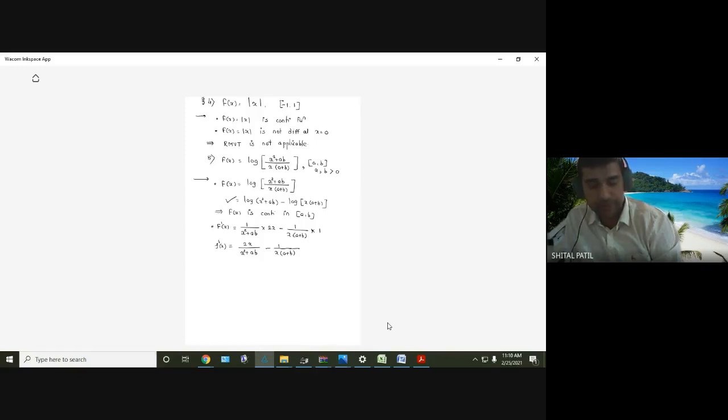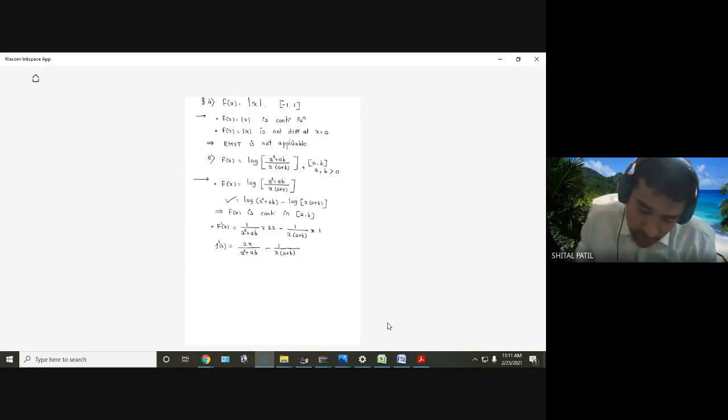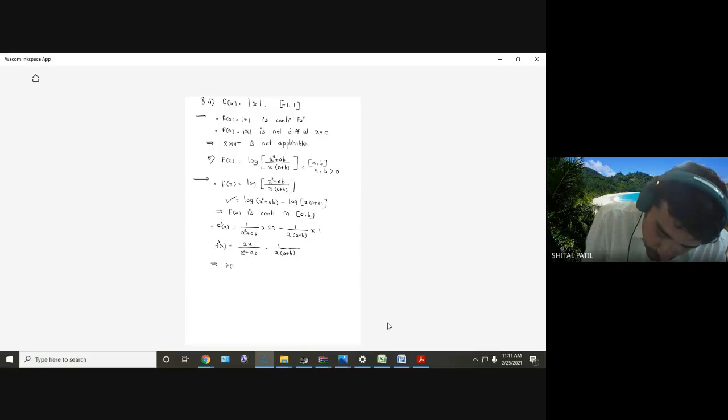If I take x equal to 0, 1 upon 0 is infinity, but 0 is not included in the interval [a, b]. Both a and b are greater than 0, therefore f dash of x exists, so f of x is differentiable.